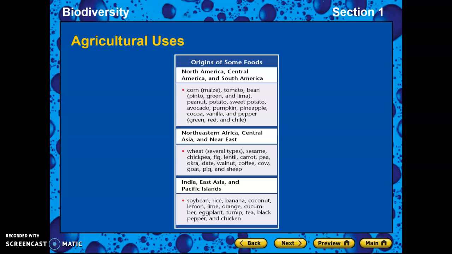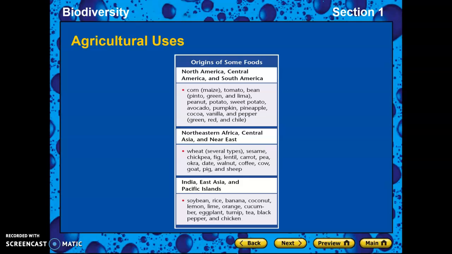So here are some agricultural uses or places where we can find some of these things. Like in North America, Central America, and South America, we find corn, potatoes, pumpkin, pineapples, okay? All those wonderful things that we like to eat. In India, East Asia, and the Pacific Islands, you find things like soybeans, rice, bananas, oranges, eggplant, chicken, okay?